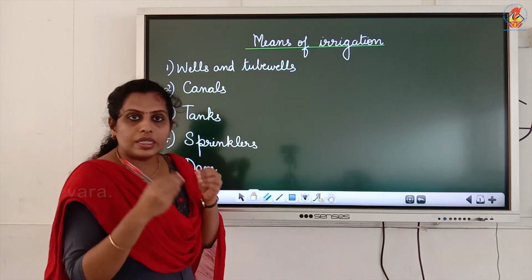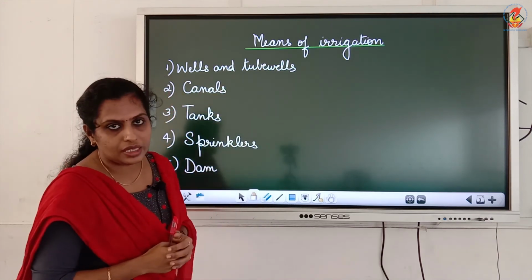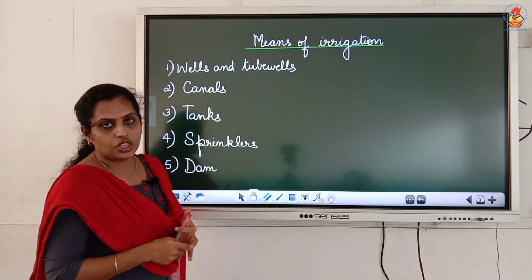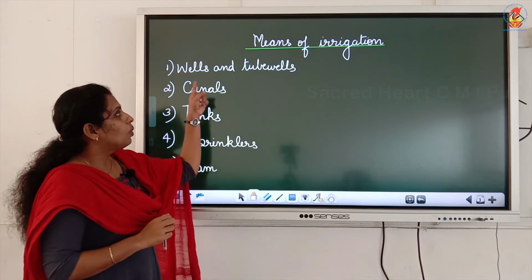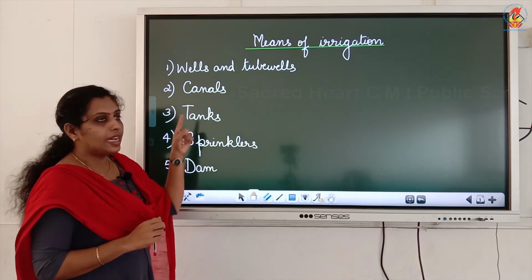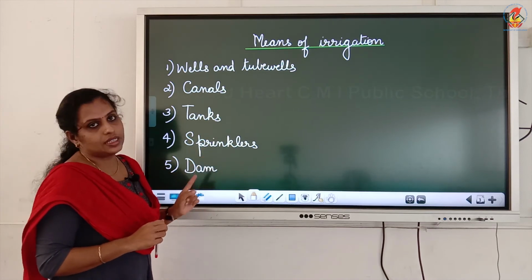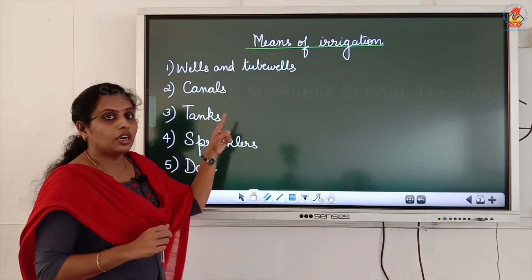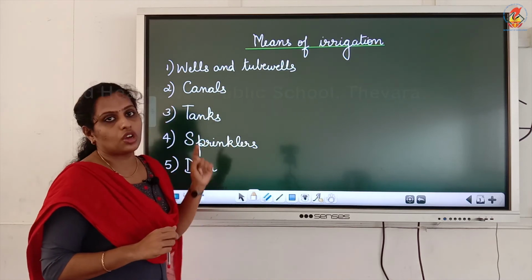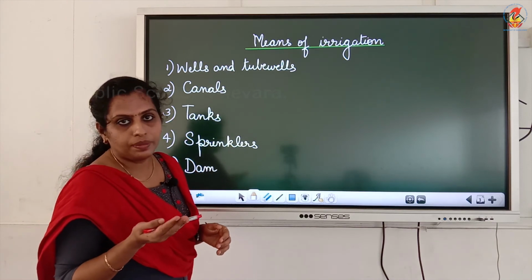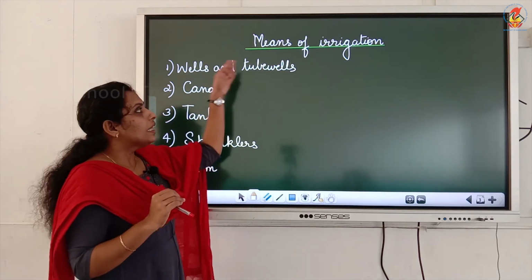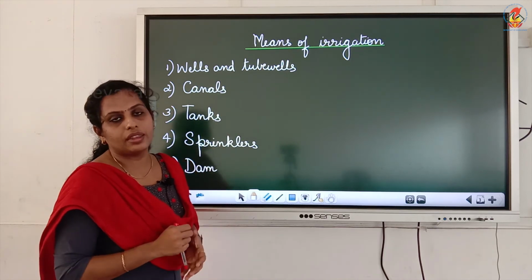We can supply the water through different means. These are the means of irrigation we have: wells and tube wells, canals, tanks, sprinklers and dams. They all get the water from the main sources of water like rain, ponds, rivers, seas and oceans. From those places only, these means of irrigation get the water.